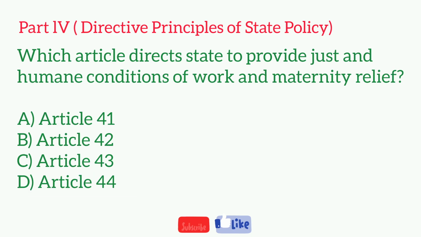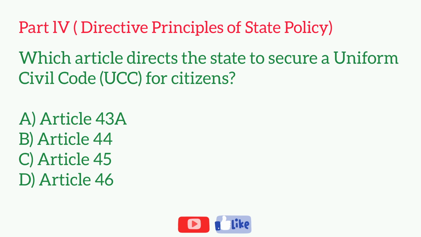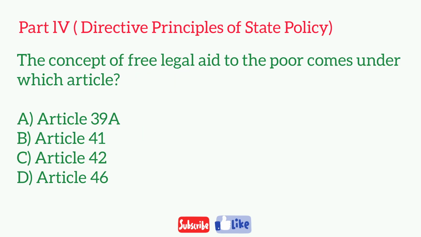Which article directs the state to provide just and human conditions of work and maternity relief? The right to work, education, and to public assistance in certain cases is directed by? Which article directs the state to secure a uniform civil code for citizens? The concept of free legal aid to the poor comes under which article?